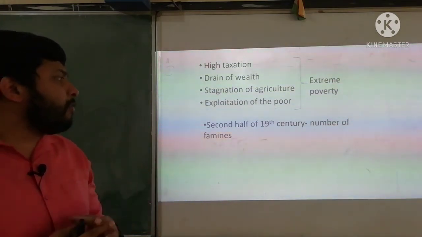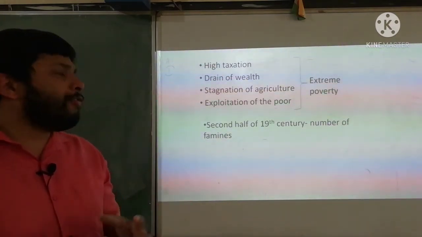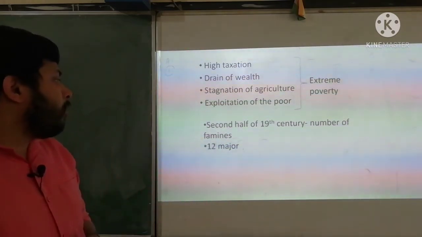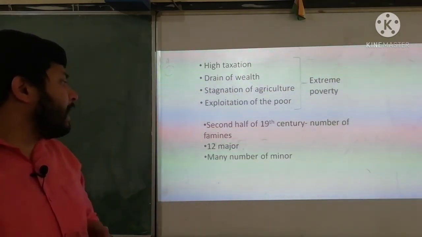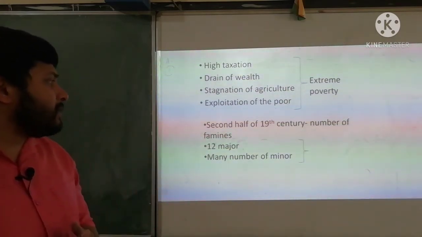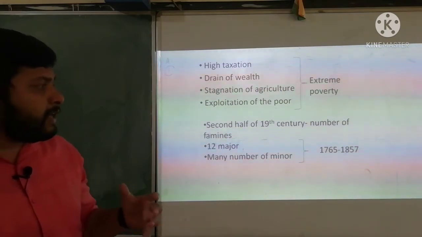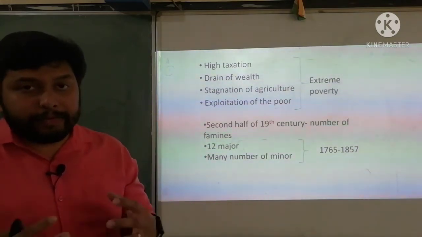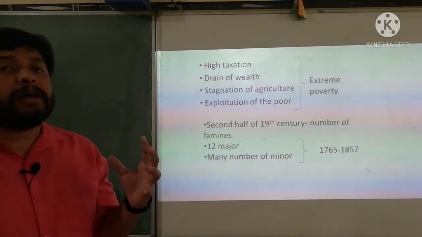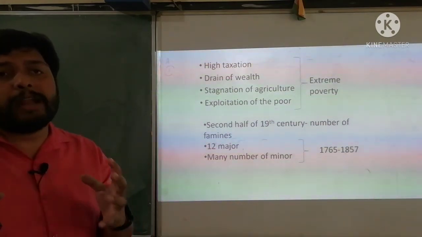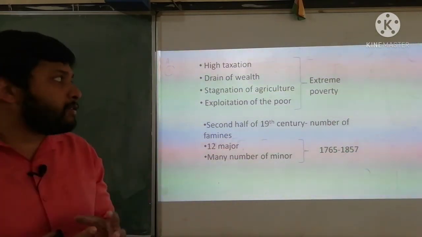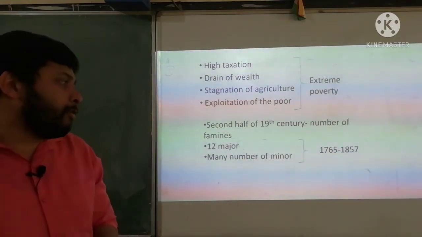By the second half of the 19th century, a number of famines broke out in different parts of our country. Almost 12 major and many minor famines took place in our country between 1765 and 1857. So, all these famines point towards the different policies which led to the decay of Indian industries as well as the Indian economy.